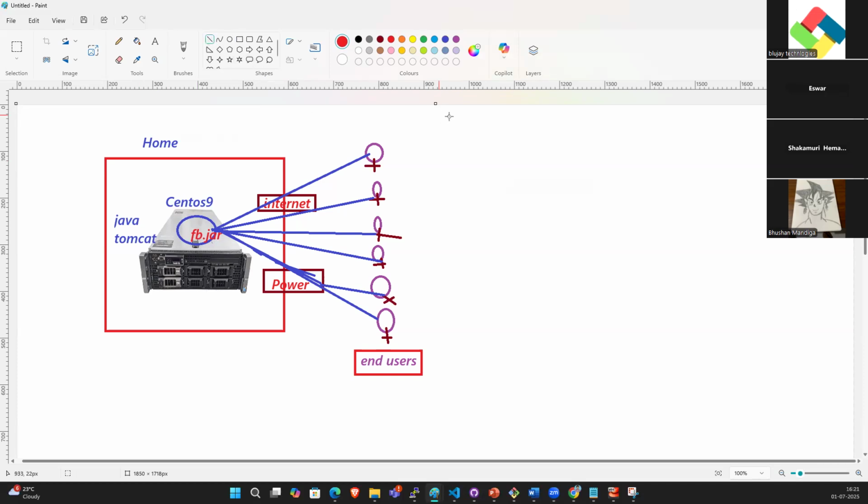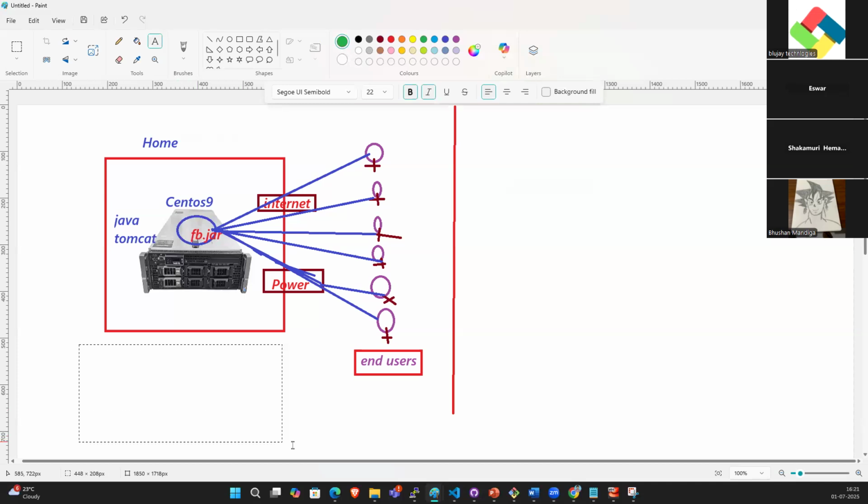So after 1 week, every day people are creating new accounts.